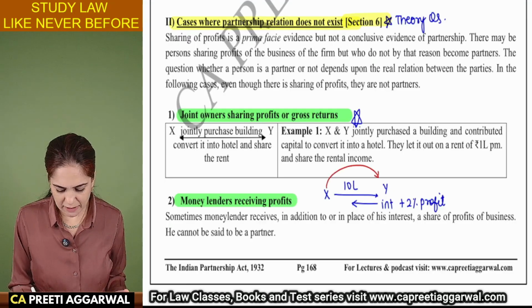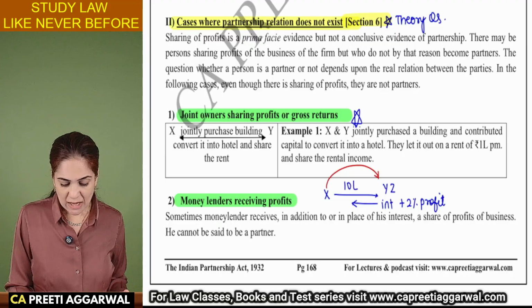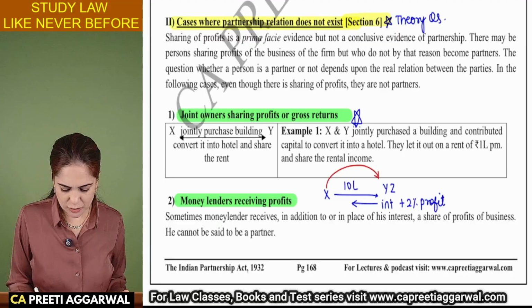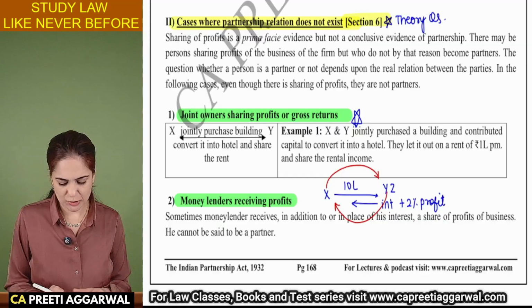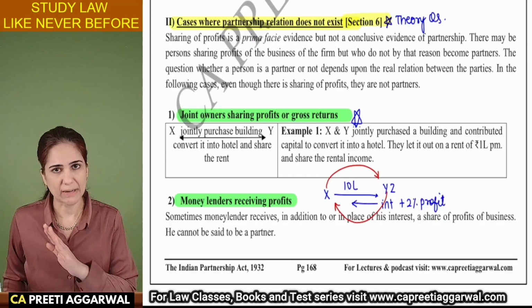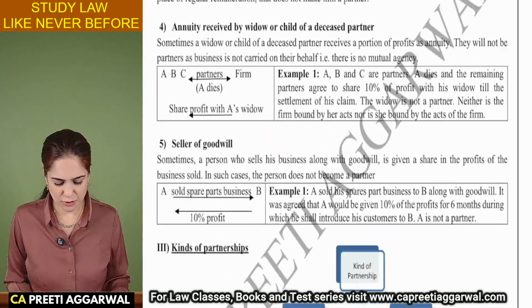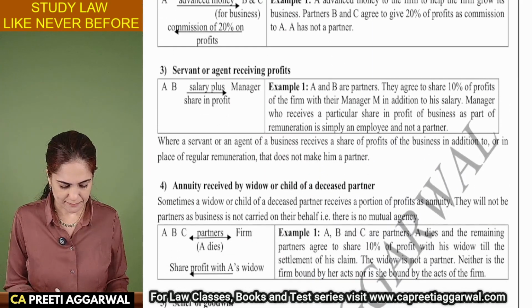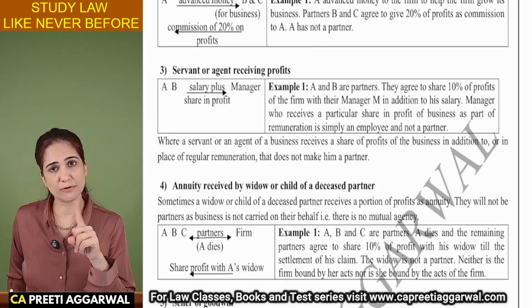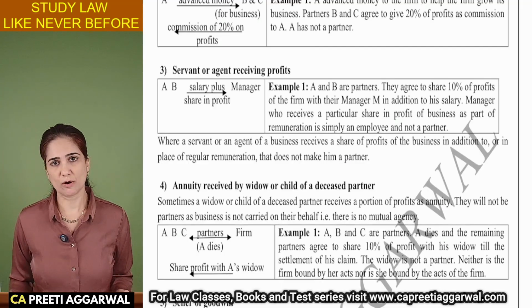X is not liable for the action of Y and Z. This is the firm, so Y and Z. So X is not liable for the acts of Y and Z. Y and Z are not responsible for the acts of X. There is no mutual agency. They are not partners. So in all these cases, you have to try and find whether there is mutual agency or not. Profit along with interest or profit instead of interest.